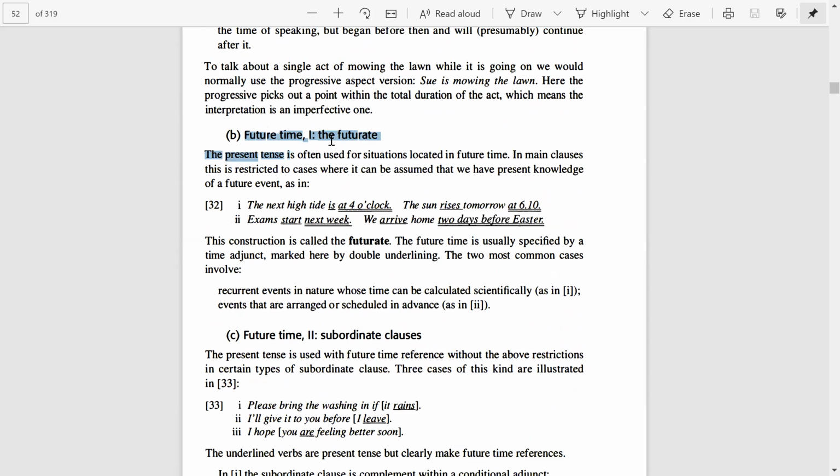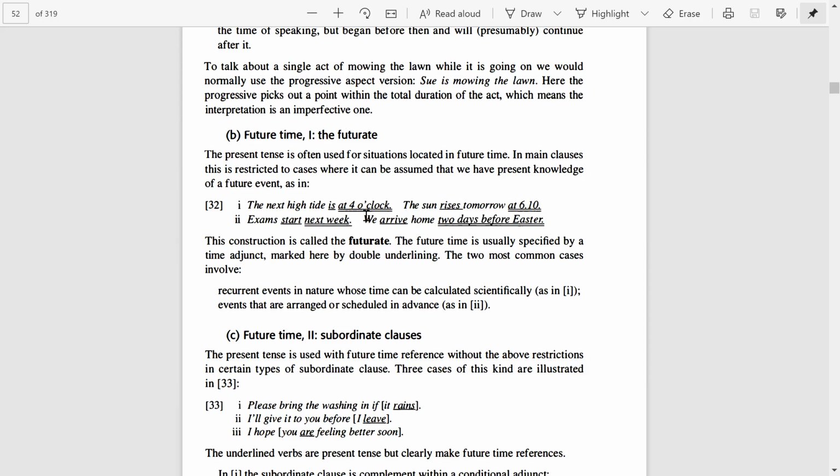Next heading is future time with the futurate. As we know that future time is not always expressed in the future form with the help of future helping verb. We can also express this future time or future tense with the help of present tense as well, with the help of present verbs as well. For example, here, the next high tide is at 4 o'clock. The sun rises tomorrow at 6:10. Exam starts new week next week. We arrive home 2 days before Easter.